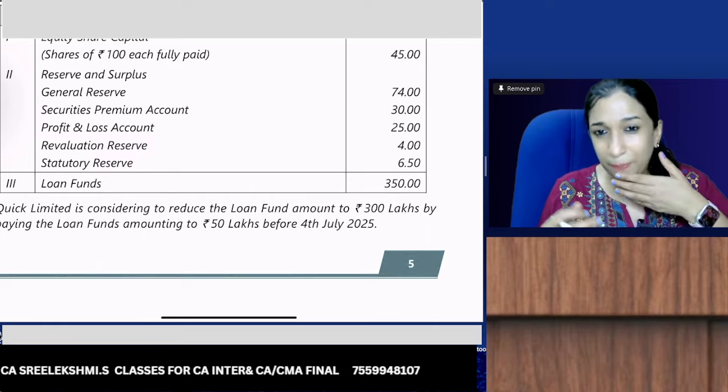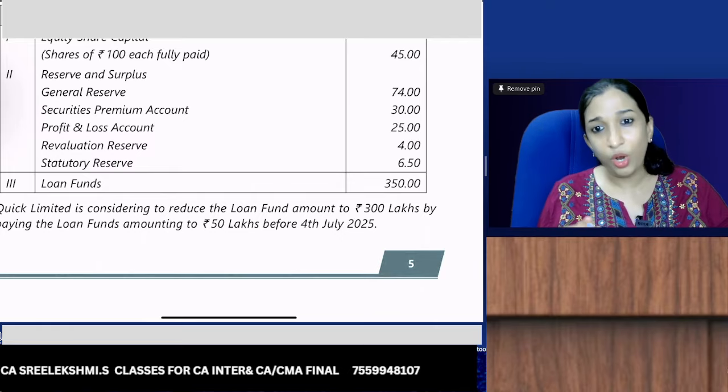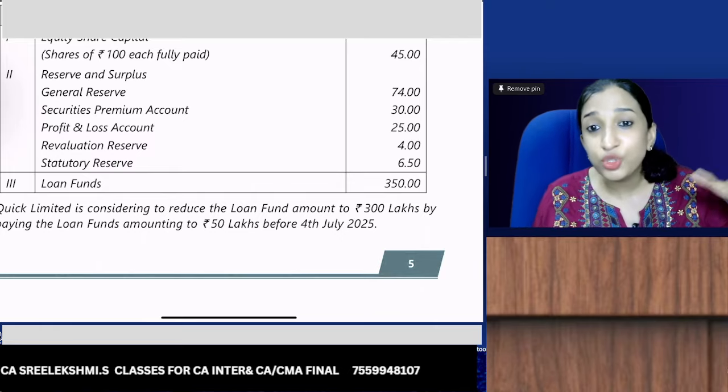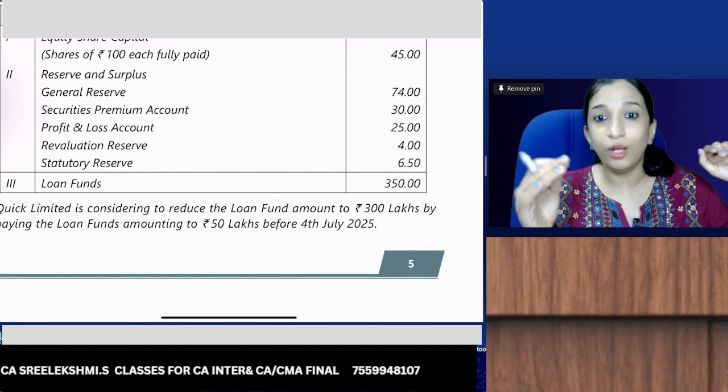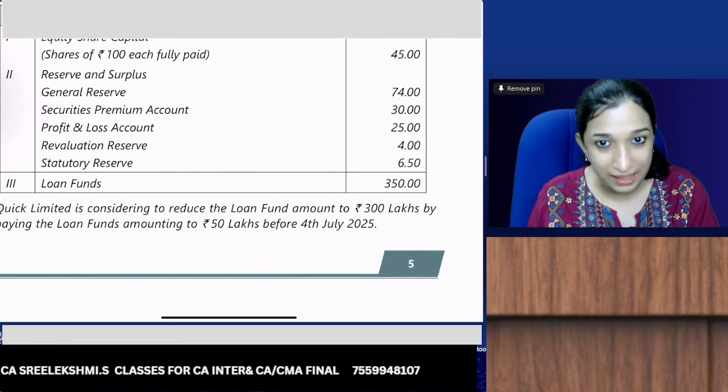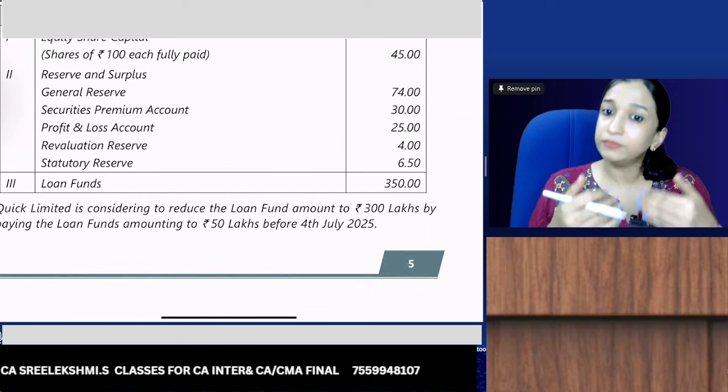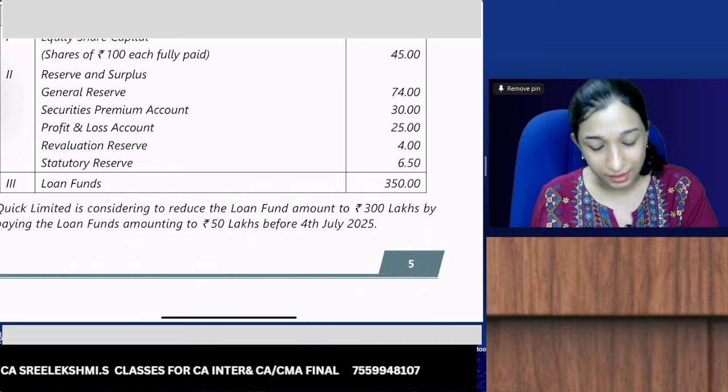What is the entry when they pay off 50 lakhs? Loan account debit to bank. Loan is a credit balance, so when you pay off, loan account debit to bank.